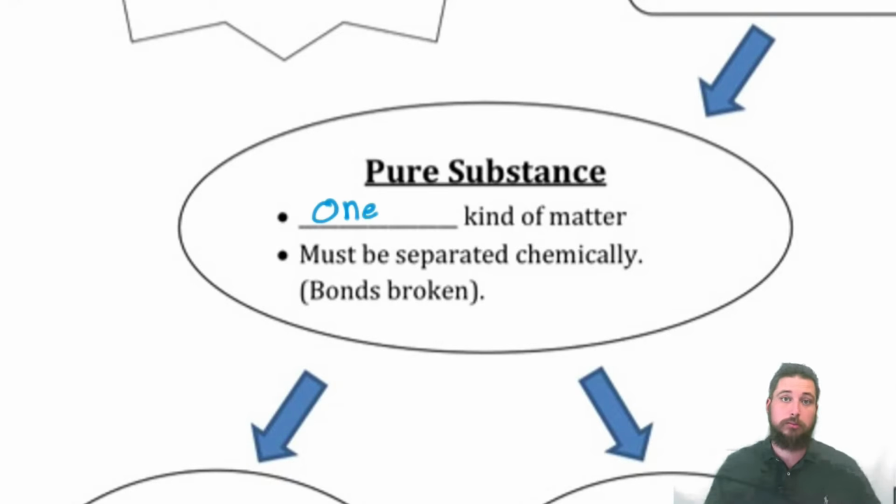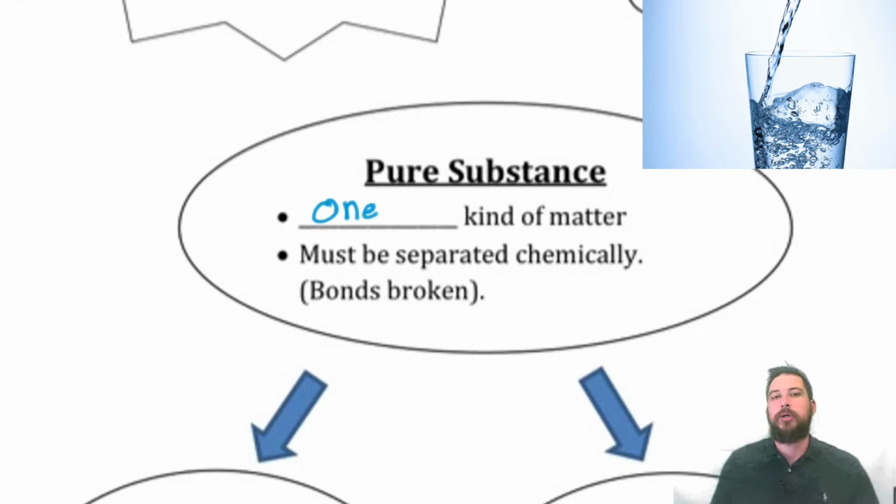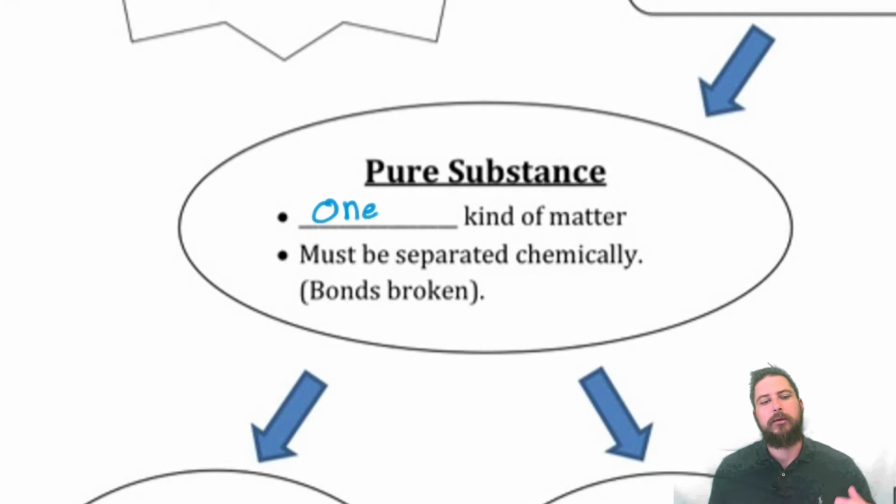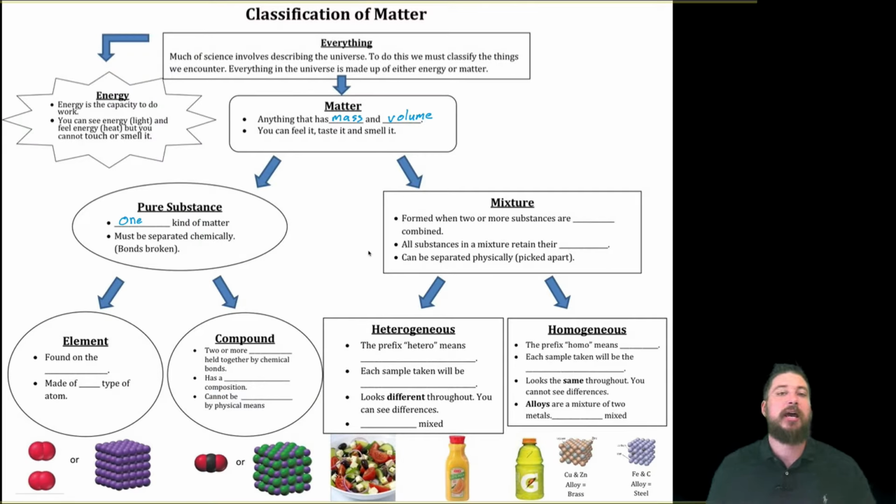If you had pure water, you only have one type of thing, which is H2O, which tells us we have two hydrogens and one oxygen. And the only way to separate the hydrogens and the oxygens is to chemically separate them. You cannot physically separate the hydrogen and the oxygen. Now, pure substances have two categories that those can fall into.